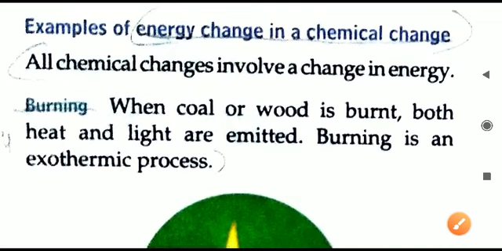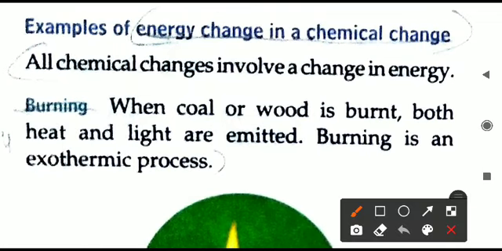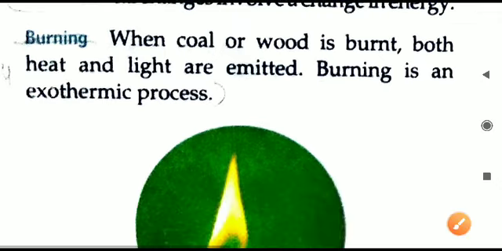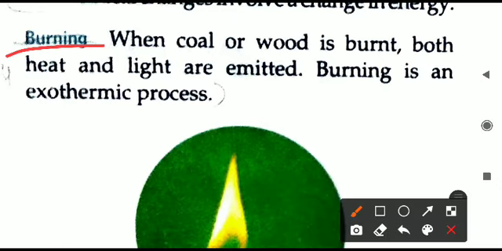We have completed the part of the physical changes and the related energy changes. Now we will talk about the energy changes in chemical changes. All the chemical changes have changes in energy. Like we will see the burning process. Burning of any substance is an irreversible process, and hence it is a chemical change. So if coal or wood is burning, what is happening? When you are burning something, heat energy is coming outside. Also light energy is coming outside.